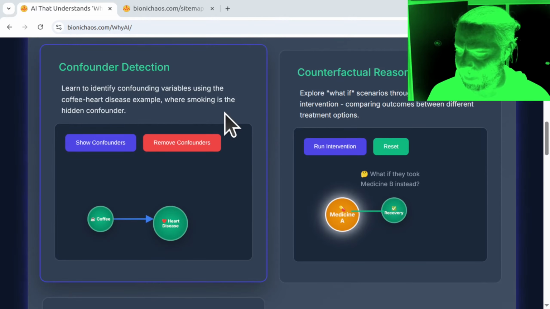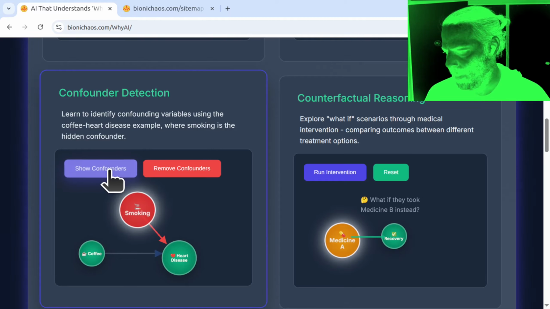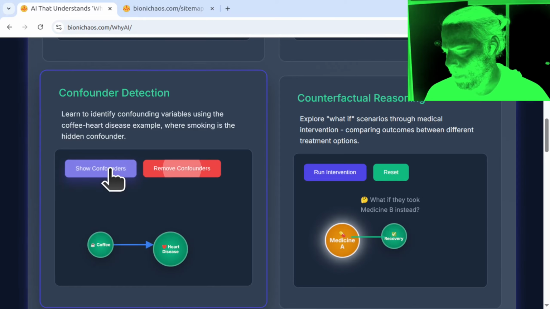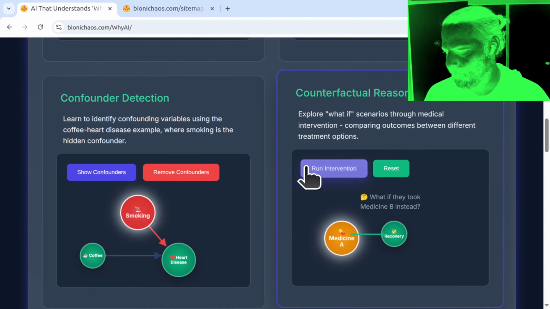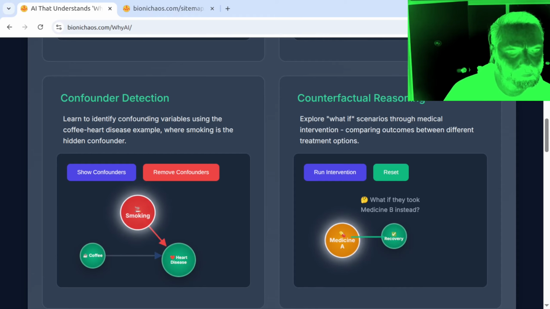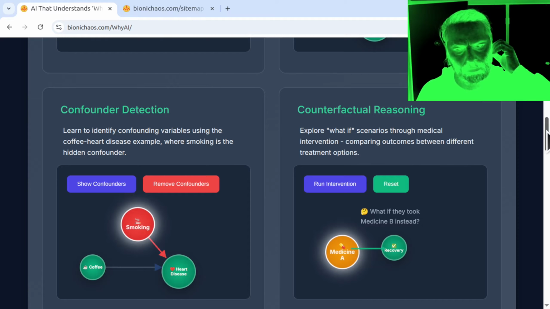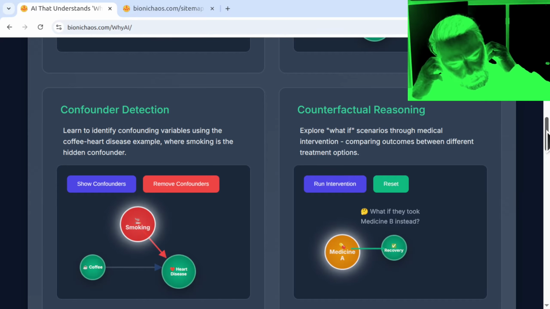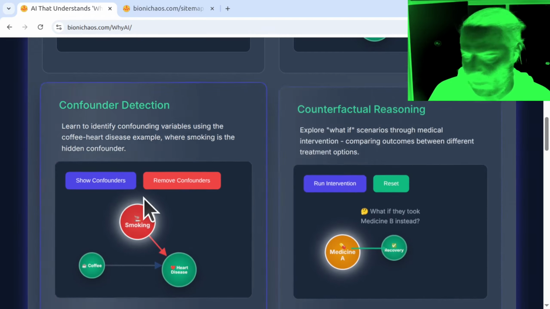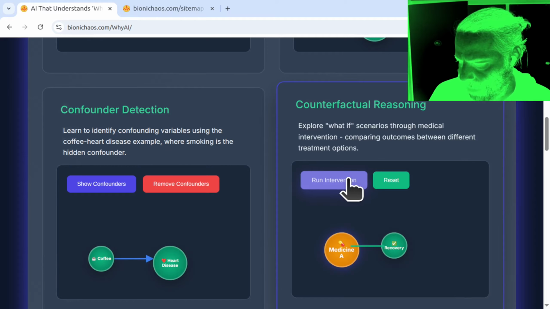So I scroll down the page. Okay, scrolling down, I see Confounder Detection, which uses the coffee heart disease example to illustrate how smoking can be a hidden confounder. Then there's Counterfactual Reasoning, exploring what-if scenarios in medical intervention, such as comparing outcomes between different treatment options. For me, the Confounder Detection demo seems most interesting because identifying and mitigating confounding variables is crucial for building reliable AI models.